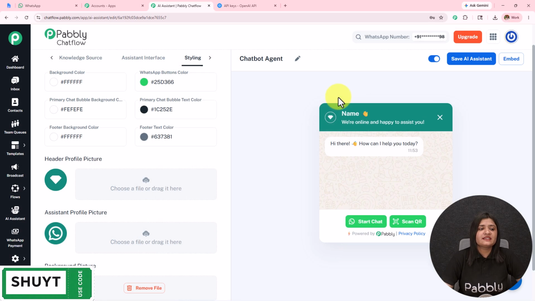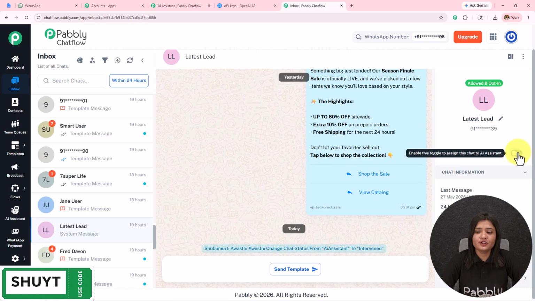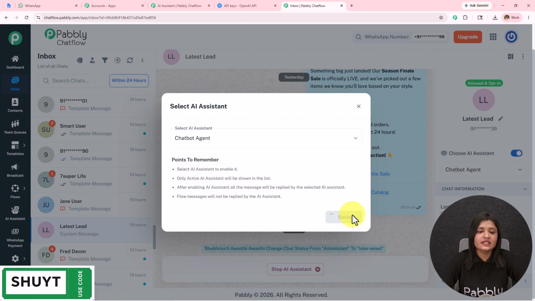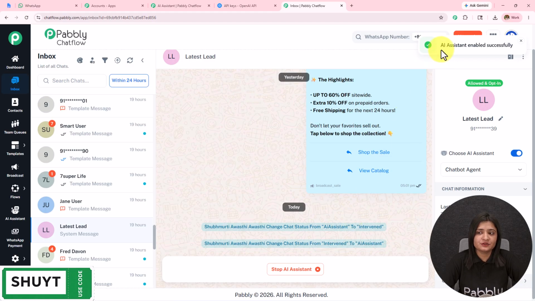Now on the left hand side, we have this option of inbox. I'm going to open this and I'm going to show you how you can assign the AI assistant to a particular group of contacts, to all the contacts, or to a particular contact. Here I'm going to toggle on this choose AI assistant, select the AI assistant which I have created, and save this. In this manner I have assigned the AI assistant to this particular chat.